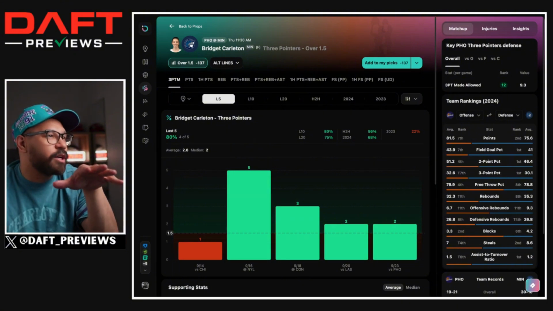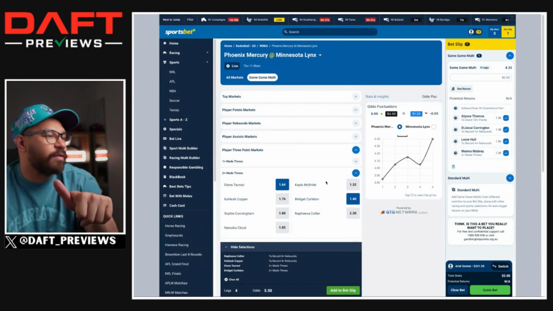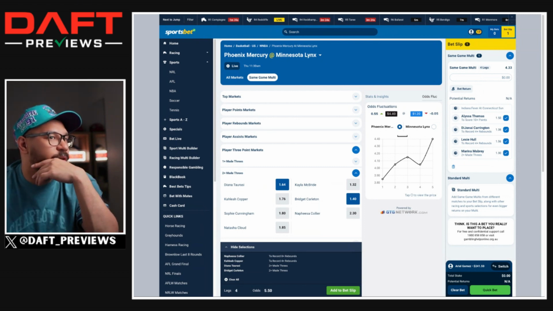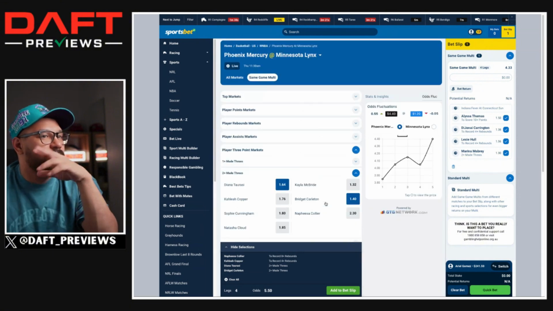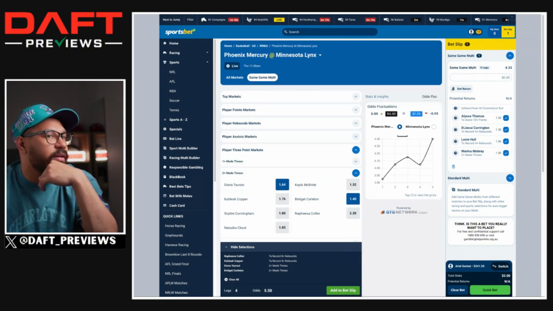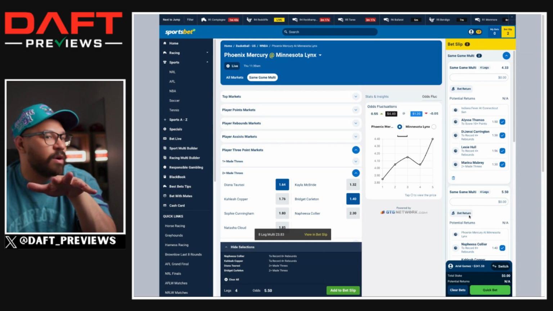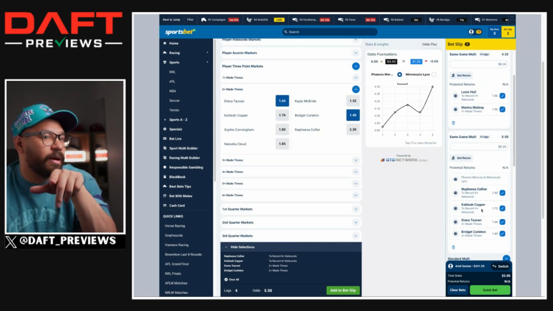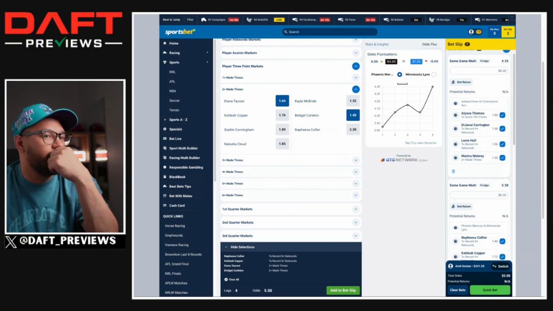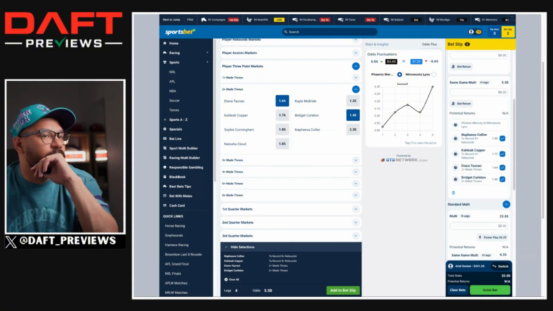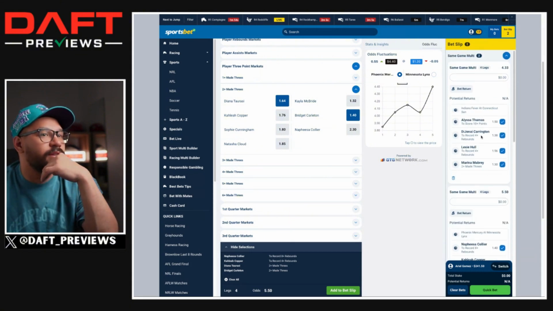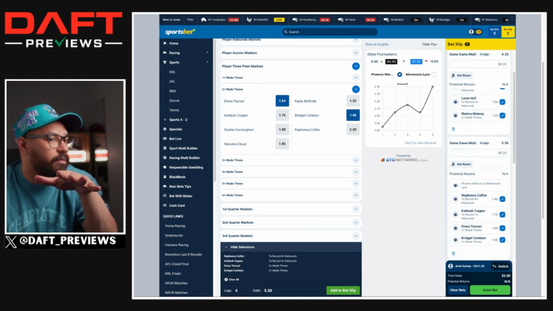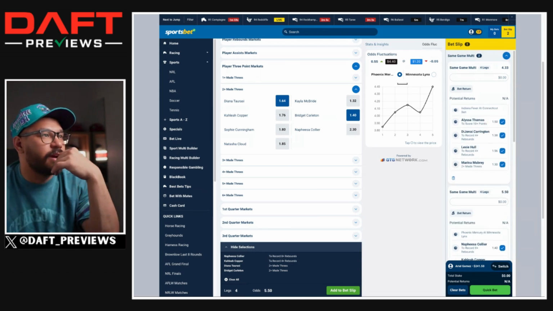So if we add Bridget Carlton to this, we've got Collier for 8 rebounds, Copper for 4 rebounds, Diana Taurasi and Bridget Carlton for 2 plus 3-pointers. We're looking at plus 450. So much better odds in this one compared to the other. And we're only playing 4 legs as well. So they both got 4 legs each. The reason why is Kalia Copper to get 4 rebounds and Diana Taurasi to make 2 3-pointers. The odds on those are much higher than the average odds on the other one. But all of these picks fit the criteria that we've set.